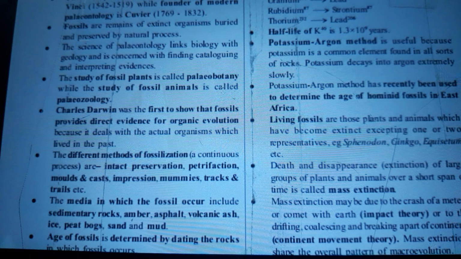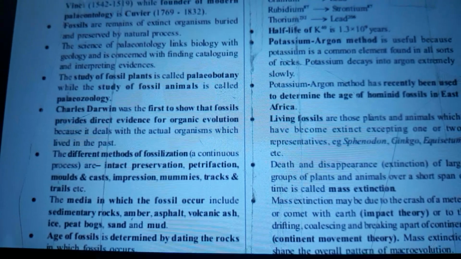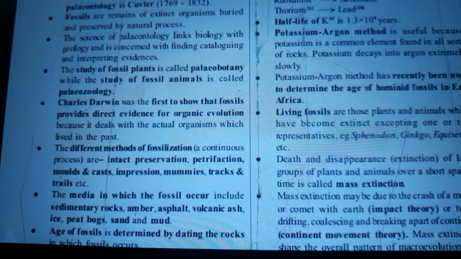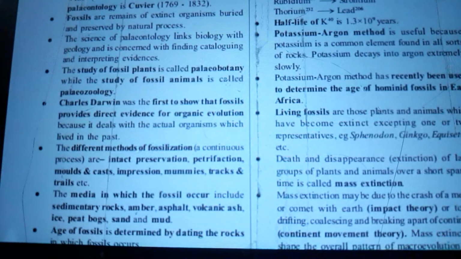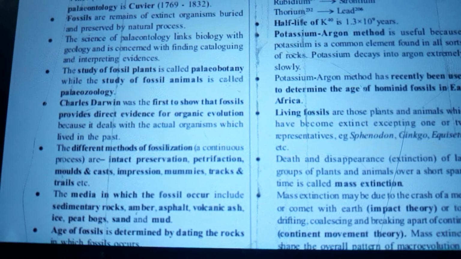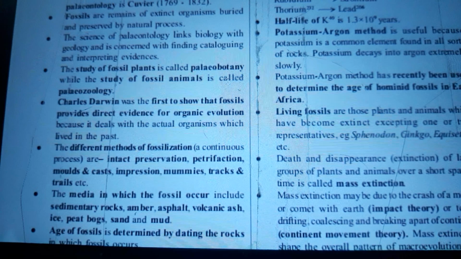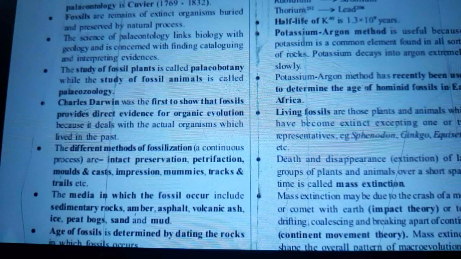Charles Darwin was the first to show that fossils provide direct evidence of organic evolution because it deals with the actual organisms which lived in the past.